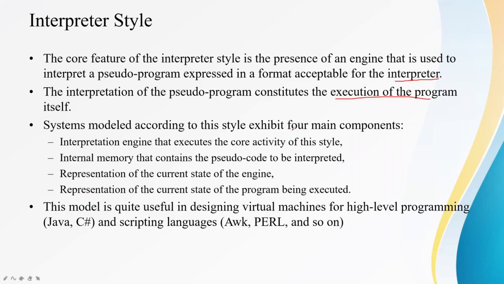Systems modeled according to this style exhibit four main components. There is an interpretation engine, there is an internal memory. The interpretation engine executes the actual code. Then the internal memory contains the pseudocode that has to be interpreted. Then there is a representation of the current state of the engine, and a representation of the current state of the program being executed. So these are the four main components of the systems that are modeled. If you want to create an interpreter style distributed component, you need to create all these four components.